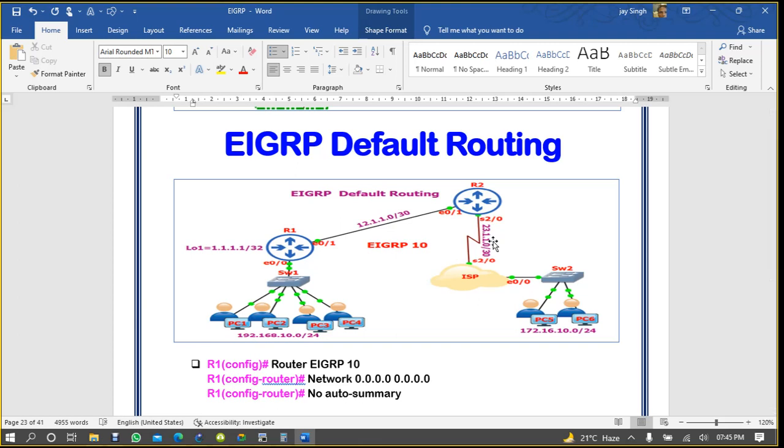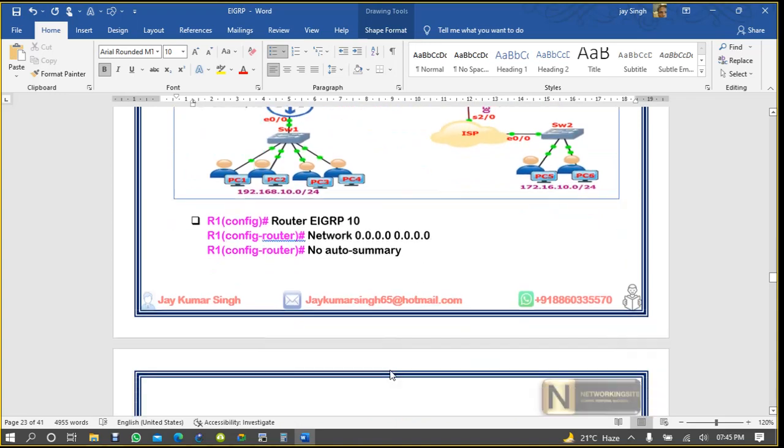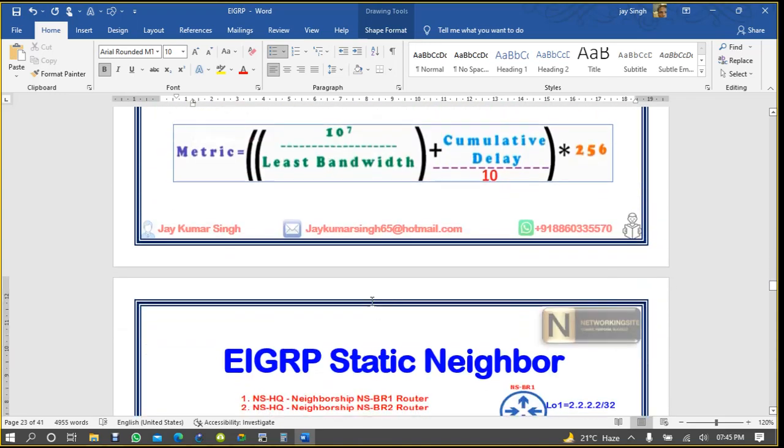But normally you will ask, sir, where do we use this one? Normally it is used inside your organization, if two or three routers are connected for high data transfer. In that case you don't need any kind of route manipulation or path manipulation. You just connect two routers, so router 1 will forward all the data to router 2. So you configure just a default route and send. Metric calculation we have seen already.